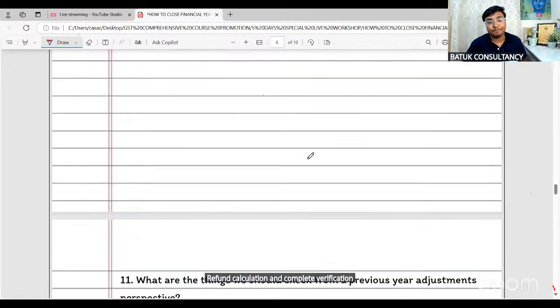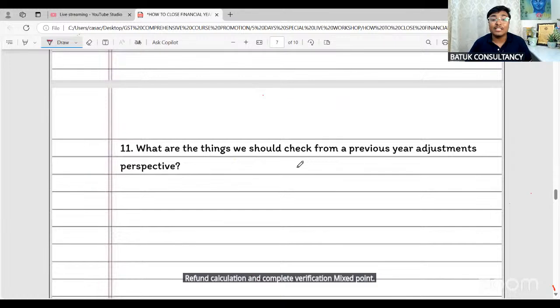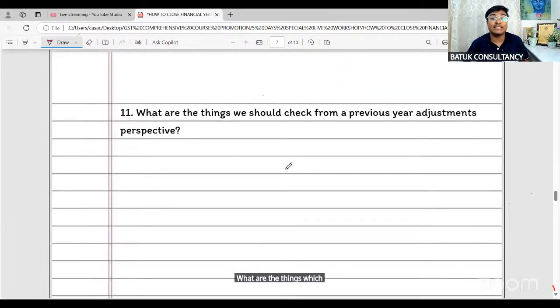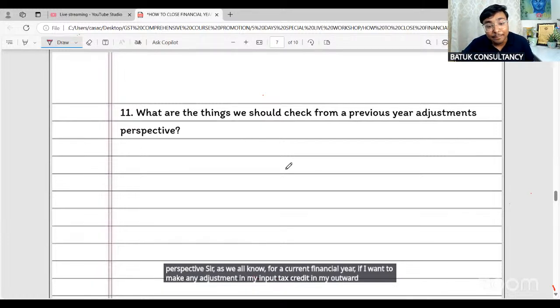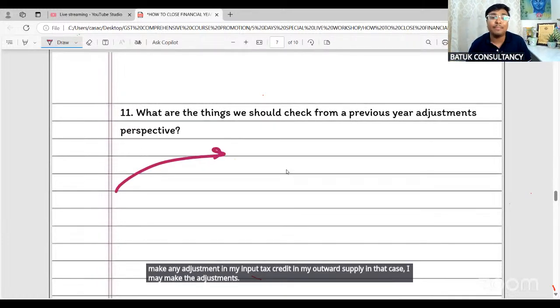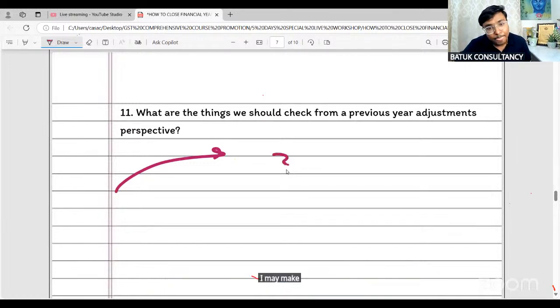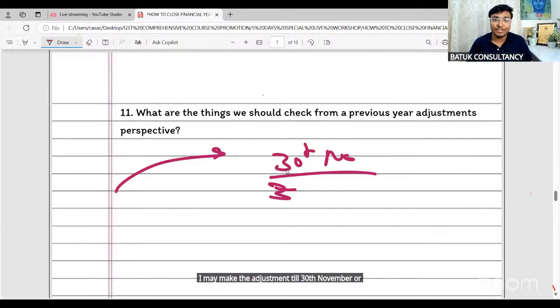Next point, what are the things which should be checked from the previous year adjustment perspective? Sir, as we all know, for a current financial year, if I want to make any adjustment in my input tax credit or my outward supply, I may make the adjustments till 30th November or the annual return, whichever is earlier.